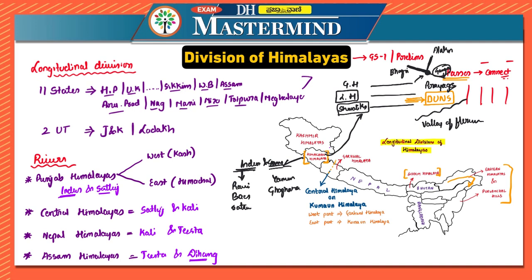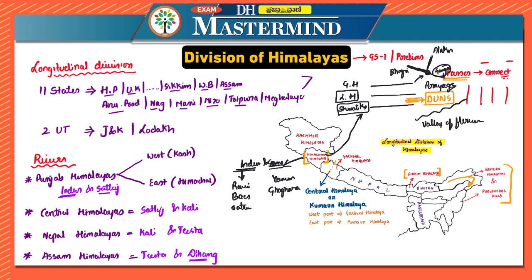So there are actually 5 Prayags. One is Vishnu Prayag, which is the confluence of Alaknanda and Dhauli Ganga. Then there is Nand Prayag, which is Alaknanda and Nandakini. Then there is Karan Prayag, which is Alaknanda and Pindar. Then there is Rudra Prayag, which is Alaknanda and Mandakini. Then there is Dev Prayag, which is Alaknanda and Bhagirathi. So I hope you have understood about this.